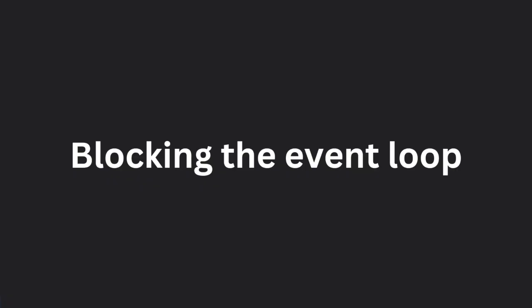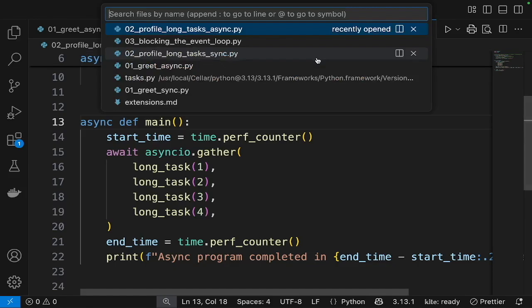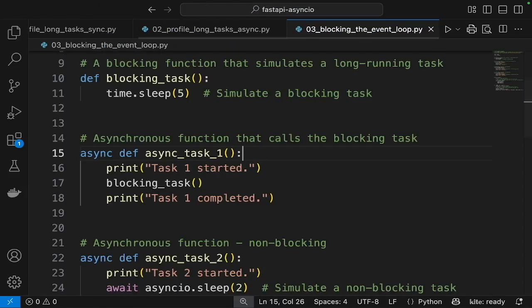One of the most challenging issues that we may face in asynchronous programming is to block the event loop. How can we block the event loop? Well, we can do that by calling a blocking function within a coroutine. If we do so, the event loop thread gets blocked for the time of execution of that blocking function. Let's take a look at the code to see how this may happen.